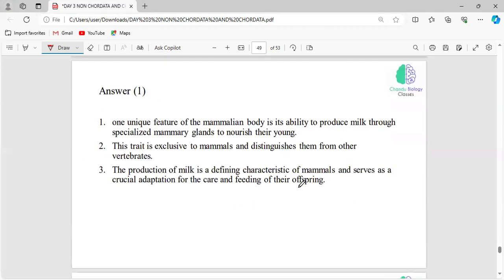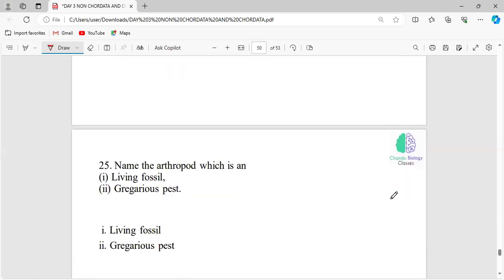Another important characteristic feature is the mammary glands. Obviously, we know that this is the only characteristic which is exclusive to the mammals, right? And we know that parental care is also predominant in mammals.